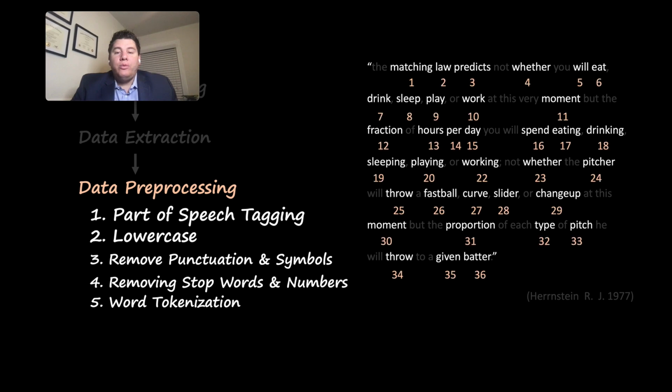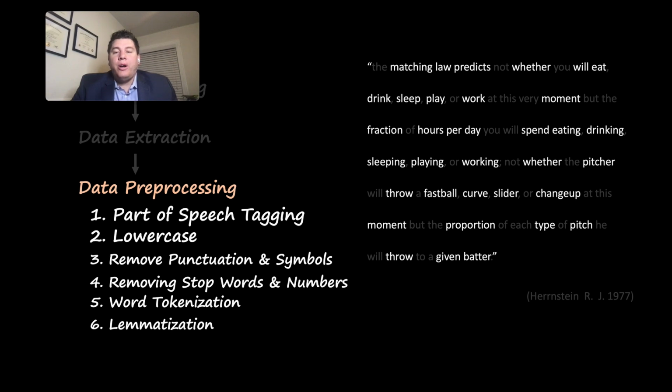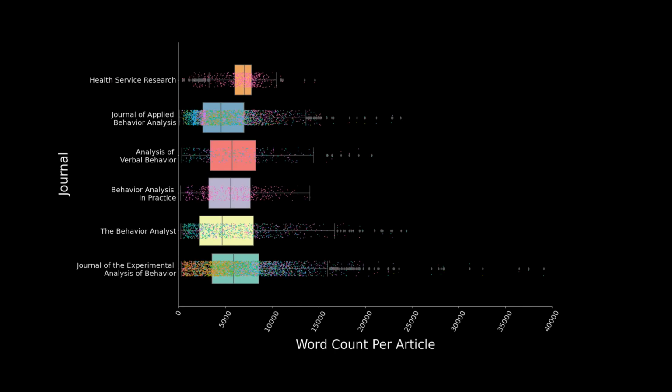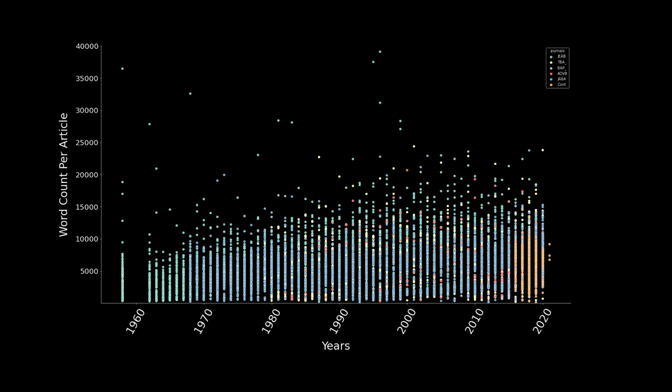Following that, we tokenize each word, which is applying a unique number to each unique word in our data set. And we did a process of normalization called lemmatization. With our data pre-processing techniques, we were able to explore our data set in novel and unique ways. We were able to look at things like word count per article across journals and do the same thing across years.